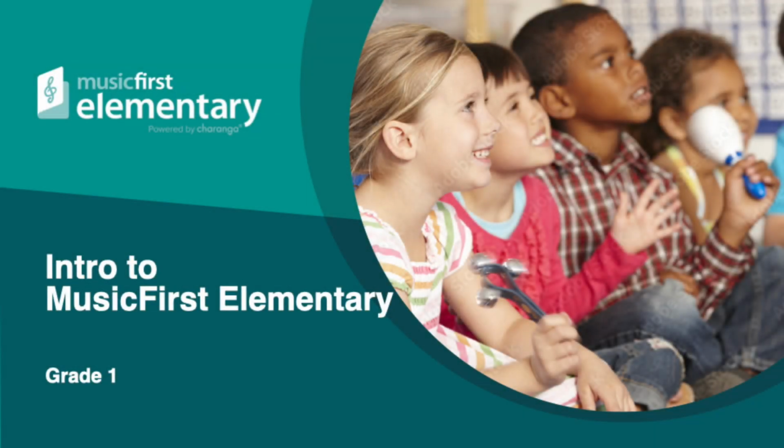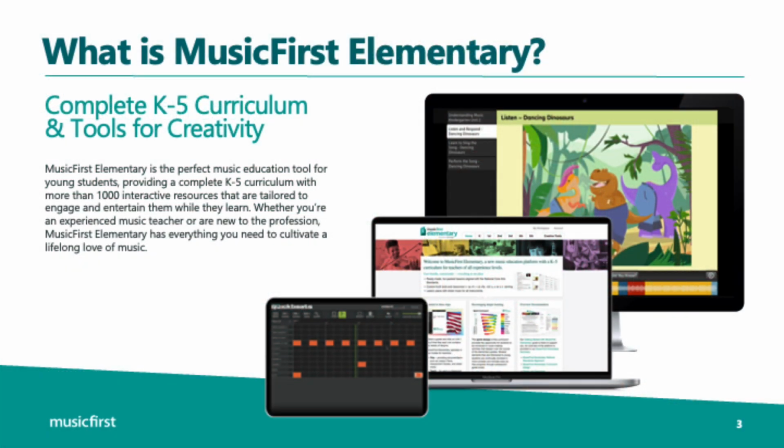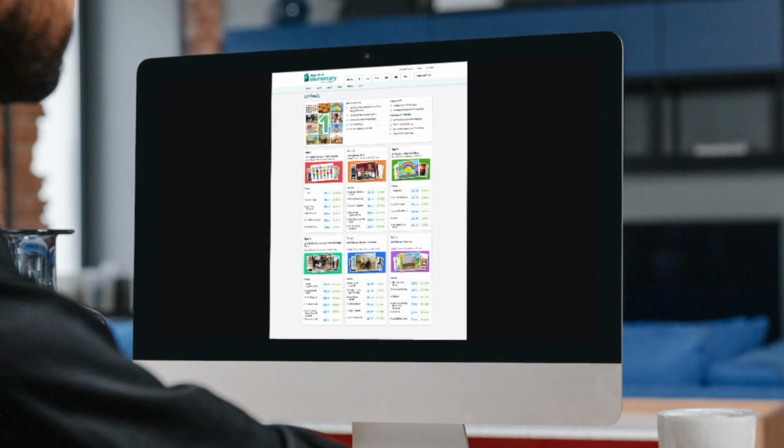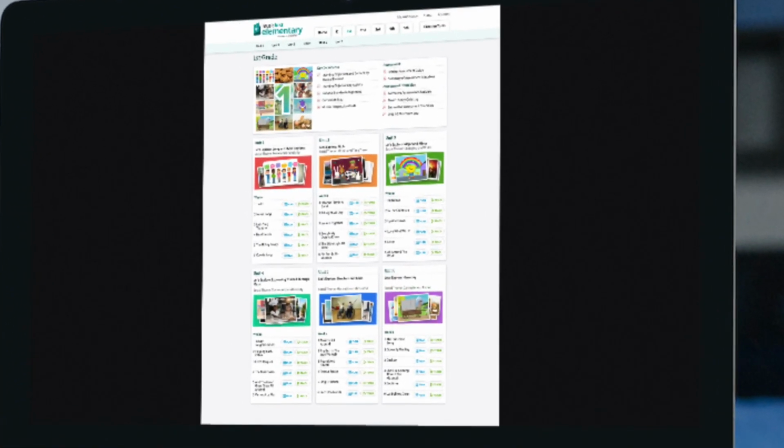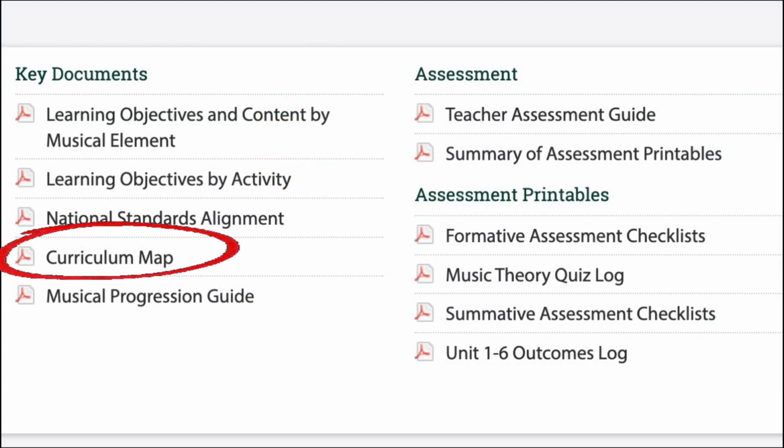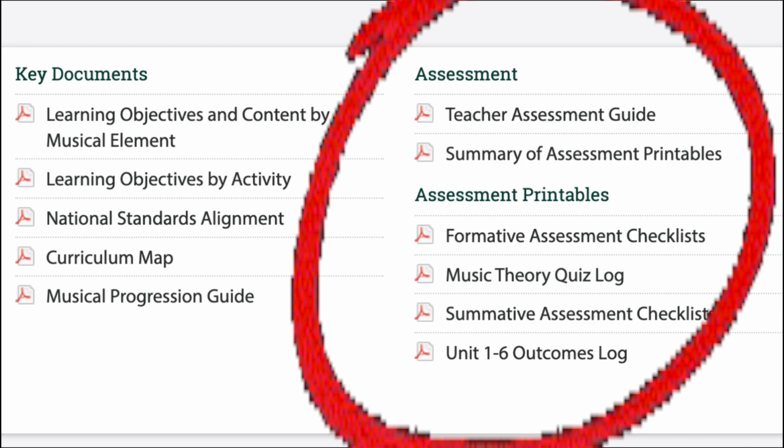MusicFirst Elementary Powered by Charanga is a cloud-based curriculum for elementary general music grades K through 5 with 36 sequential lesson plans for each grade level. When you open MusicFirst Elementary, you will see an on-screen resource that functions almost like an interactive textbook, and then you'll also see accompanying lesson plans, curriculum maps, and assessment tools for use as well.